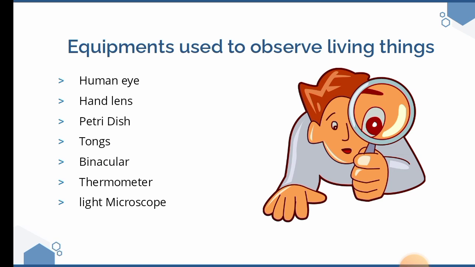A Petri dish is a round, transparent plate with a cover that is always used in a laboratory, either to store microorganisms or to keep them for a particular time. This transparent dish is also used for organism observations. We have the tongs, also an organism. We have the binocular. I'm sure you know about that.